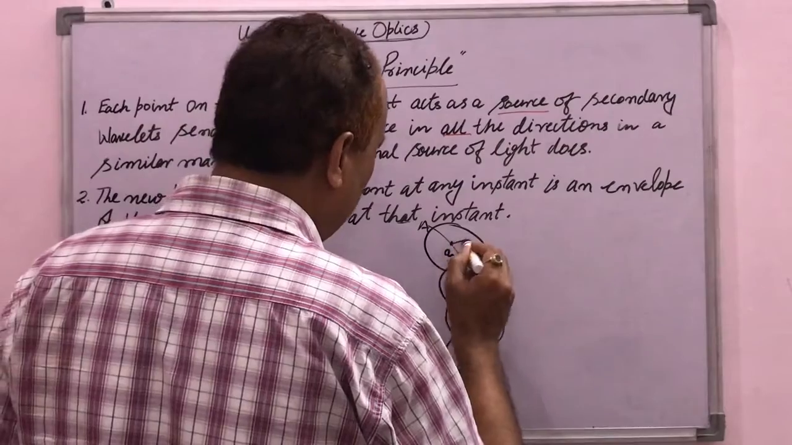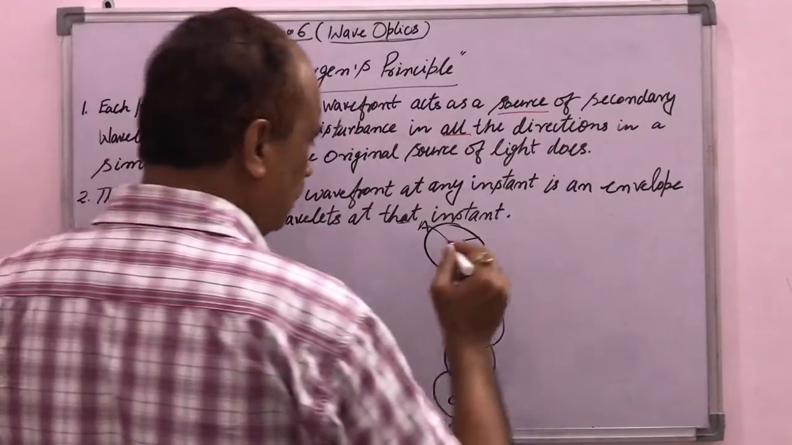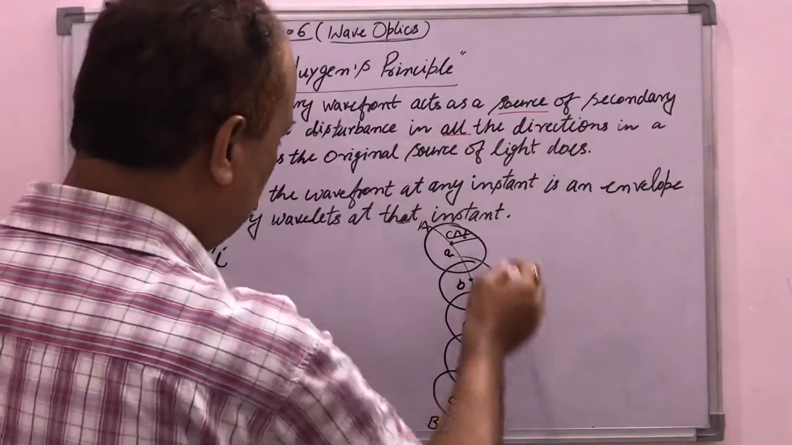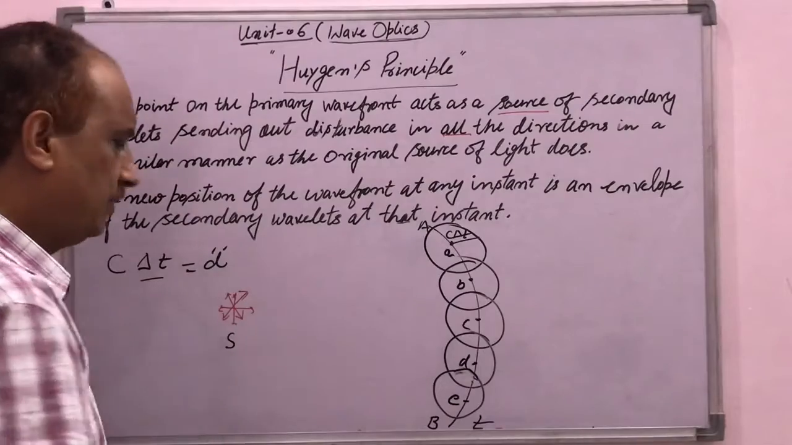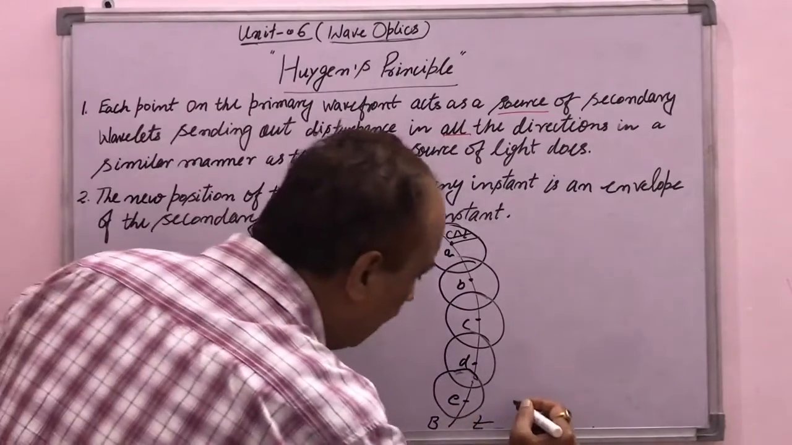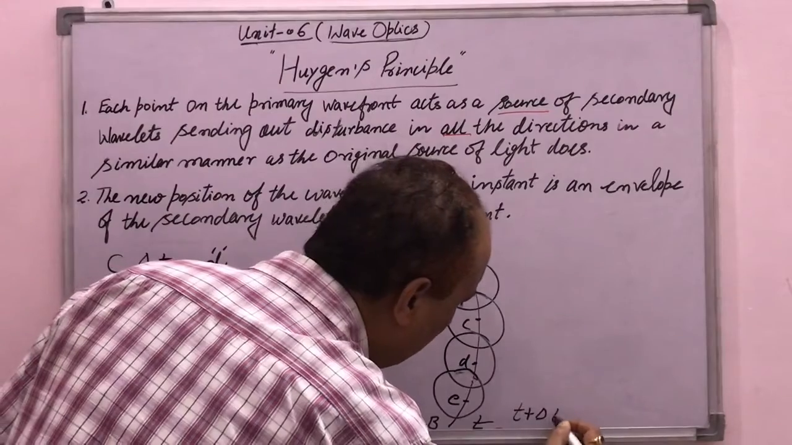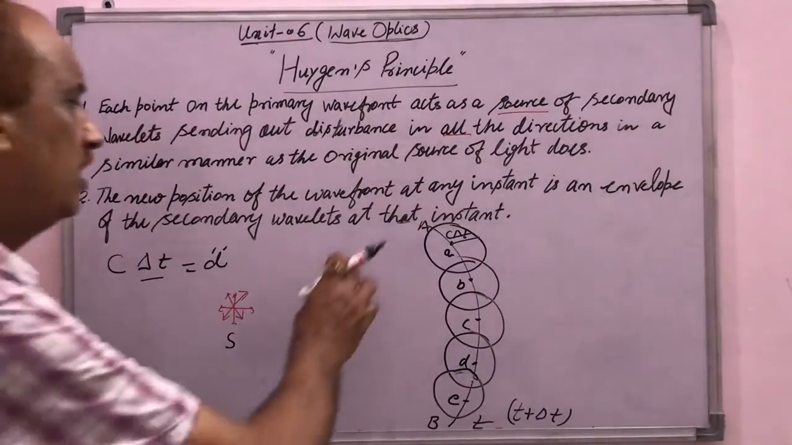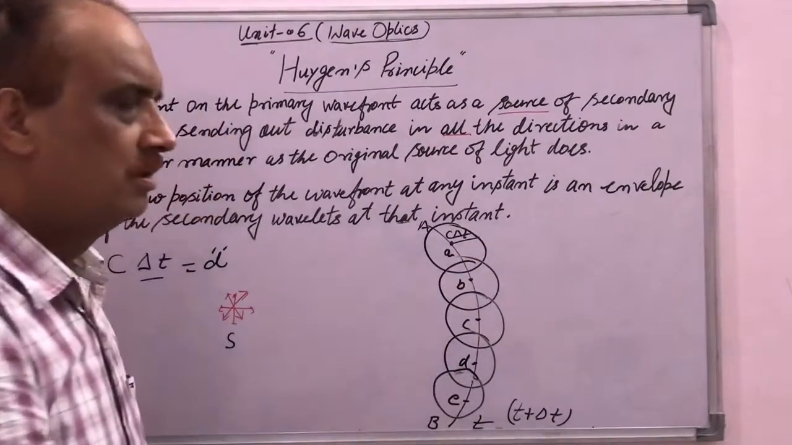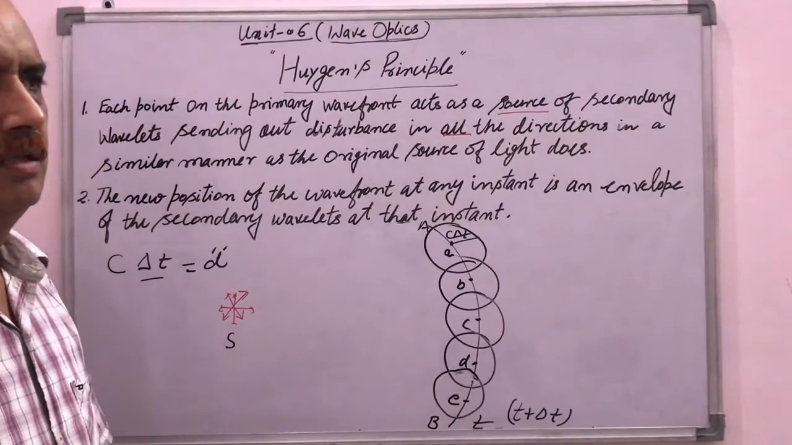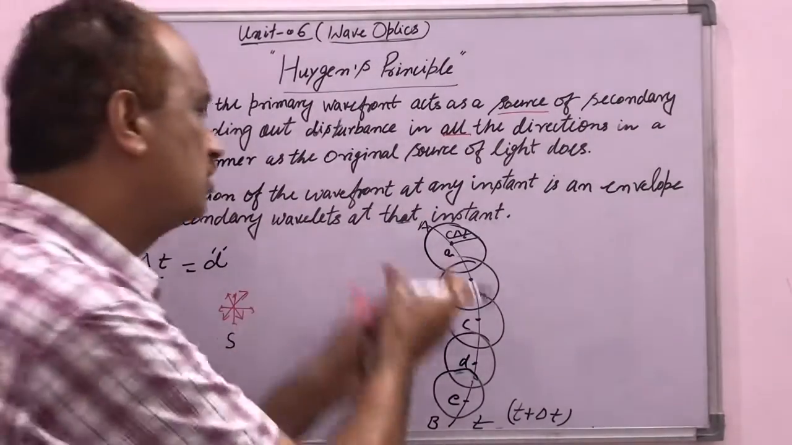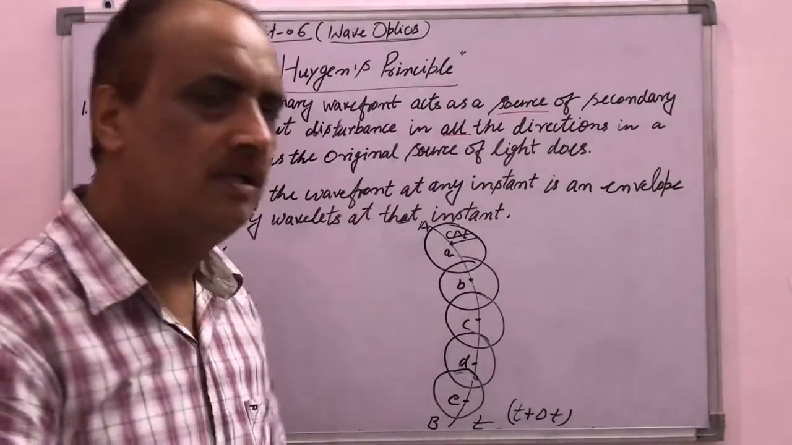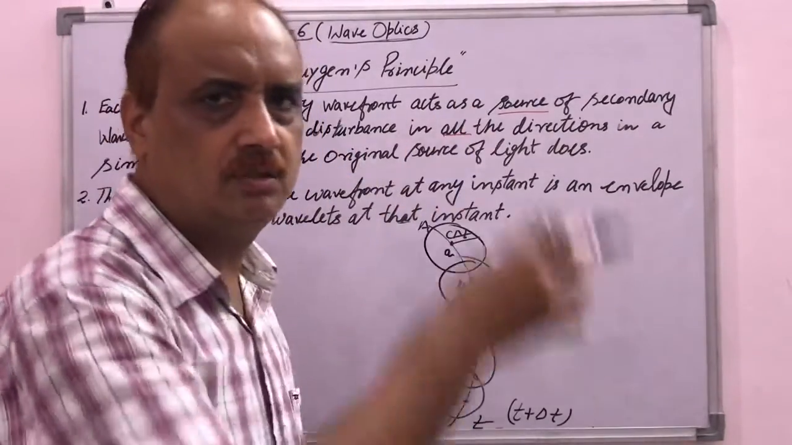The radius of each circle is c delta t, because it is drawn after a small interval of time delta t, means after the time t plus delta t, then the secondary wavelets are drawn. These secondary wavelets show the disturbance produced by the new sources of light A, B, C, D that are already considered on the primary wavefront.